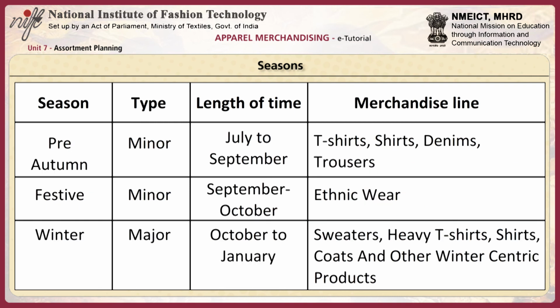For pre-autumn, the type is minor. The season is from July to September. The merchandise line includes t-shirts, shirts, denims and trousers. For the festive season, the type is minor. The season is during September and October. The merchandise line is mainly ethnic. For the winter season, the type is major. The season is from October to January. The merchandise line during this season includes sweaters, heavy t-shirts, shirts, coats and other winter centric products.